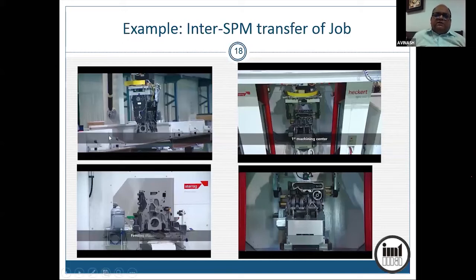This is another example where there are three machines, special purpose machines, which are machining this crankcase for an automotive engine. This is carried from first machine to second machine to third machine, and also from the bin to first machine, and also from last machine to the bin or conveyor. So you have to have some kind of a fixture in the gripper itself. You can see these locating pins, which will be able to locate the part and pick it repeatably so that it is able to keep it with precision on the machine tools. Because these are CNC machines, they will blindly execute the cutter path. So you require that kind of precision. So necessarily it goes with some kind of precision fixturing.